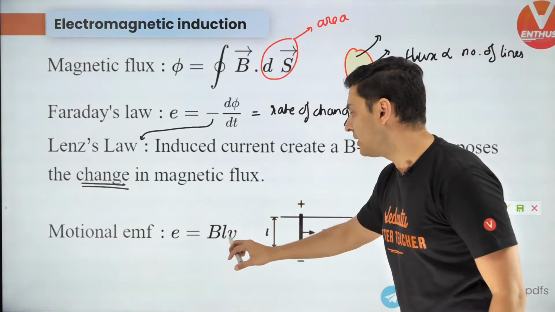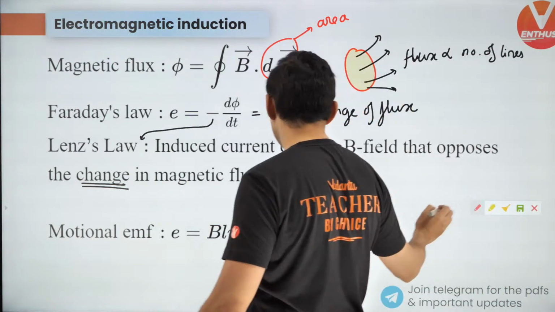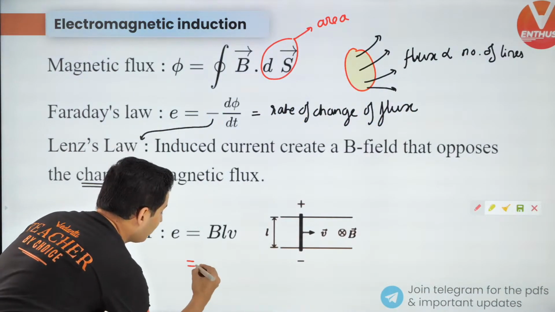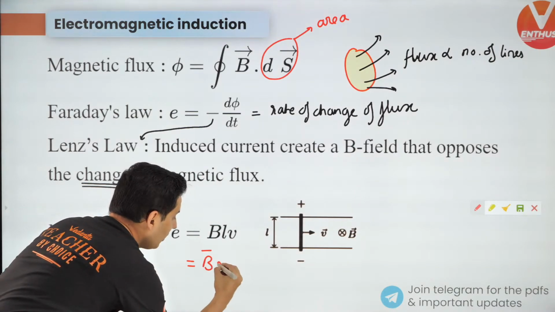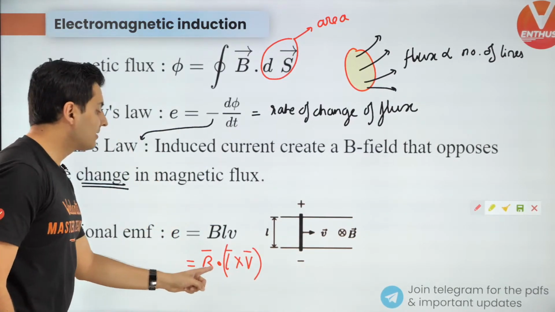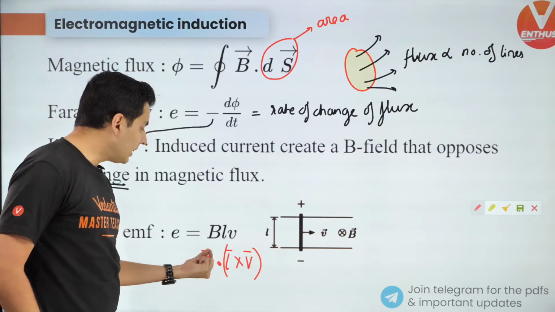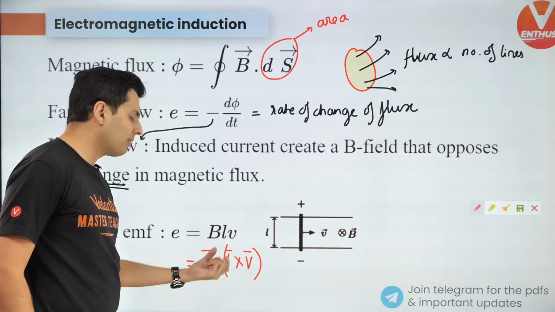And last one, motional EMF, E is equal to BLV. But there is a modified formula for this. The induced EMF is B dot L cross V. This is in vector form. It's a scalar triple product. Take the cross product of any two and take a dot product with the magnetic field or the remaining vector.